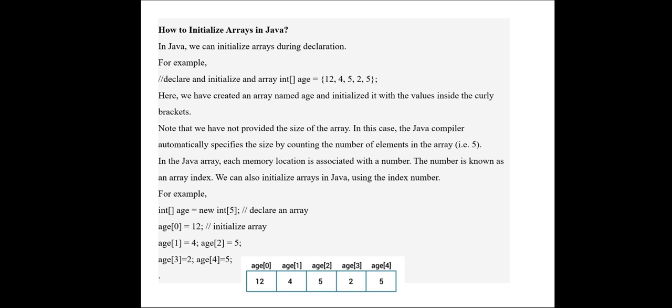In Java arrays, each memory location is allocated a number. The number is known as the array index. So we can also initialize arrays in Java using the index number. To initialize the array, we need to have an index number.